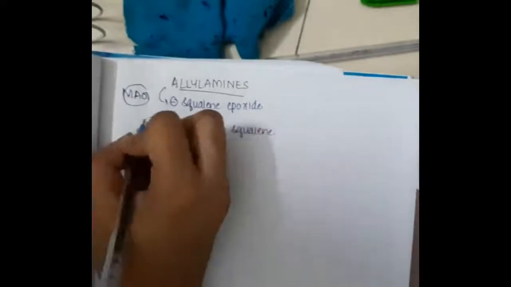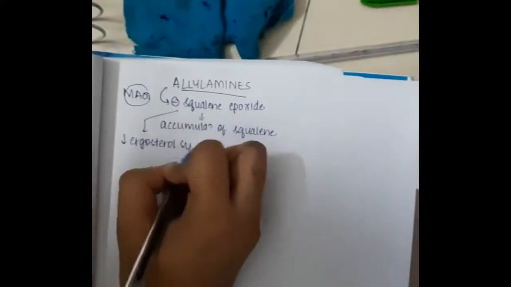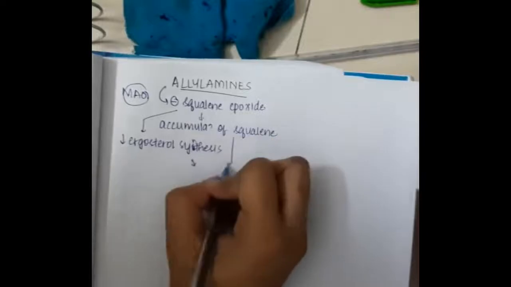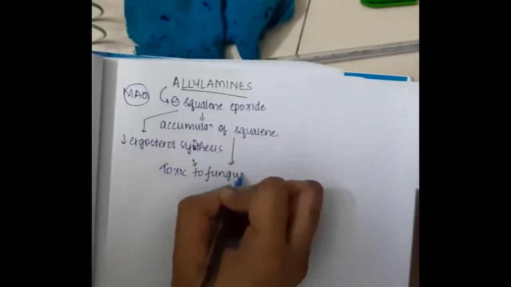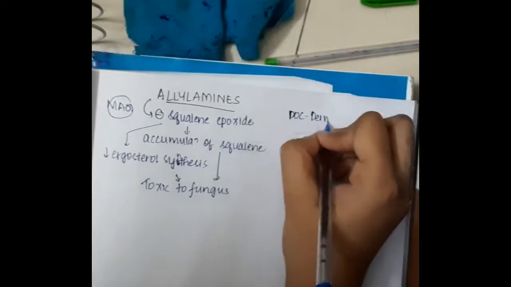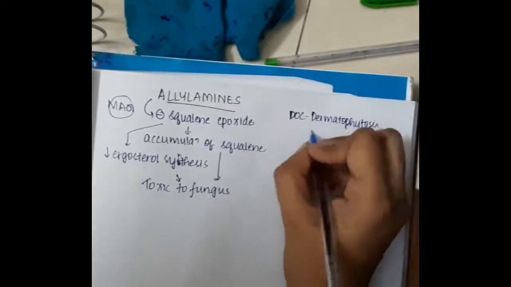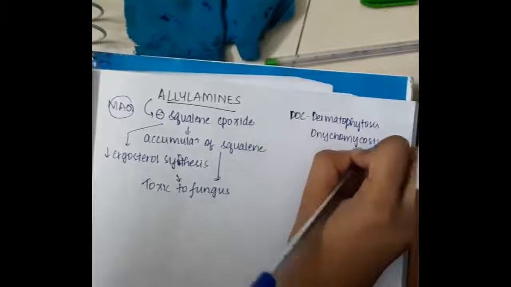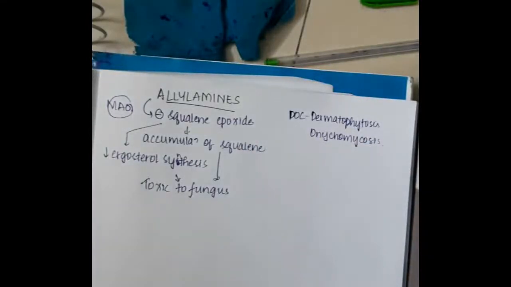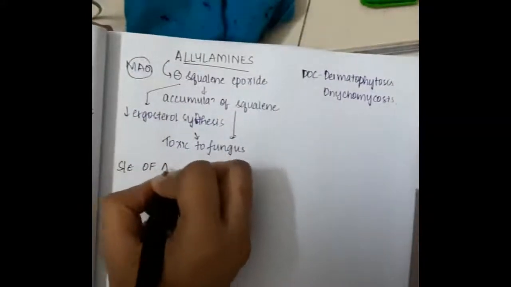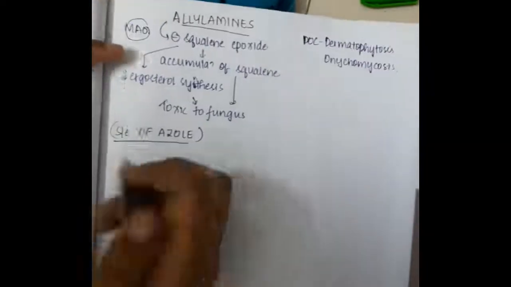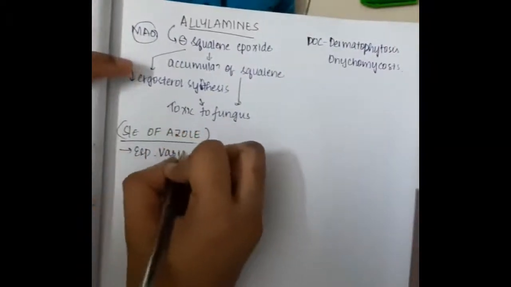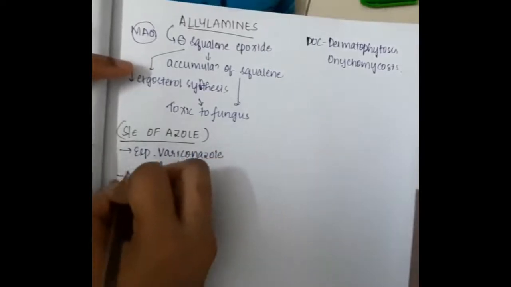Then we have the drug terbinafine. Its mechanism of action is that it inhibits squalene epoxidase and thus causes accumulation of squalene. This decreases ergosterol synthesis, and the squalene accumulation is toxic to the fungus. Terbinafine is the drug of choice for dermatophytosis and onychomycosis. So this is about one more drug, terbinafine.